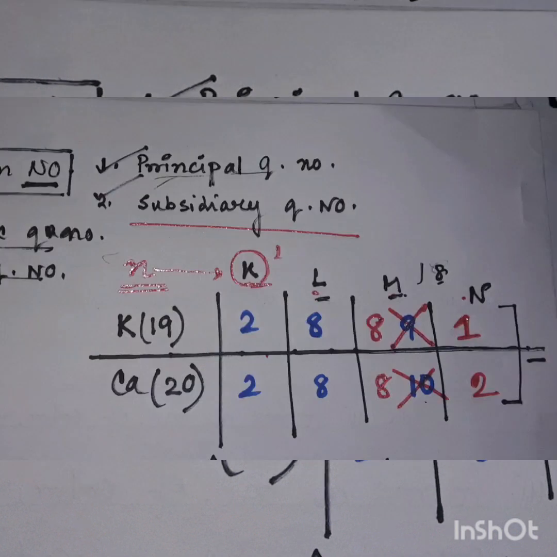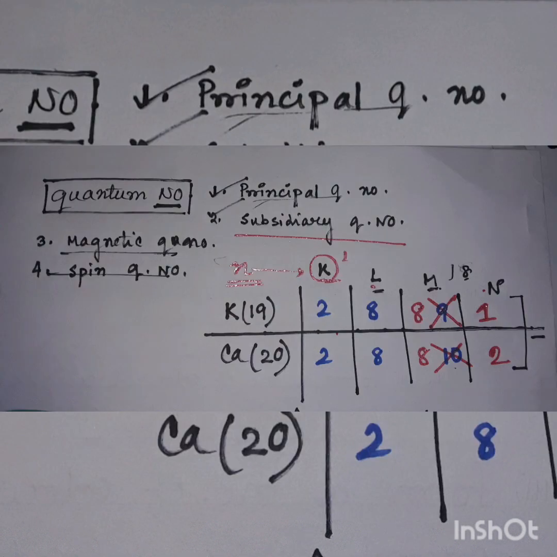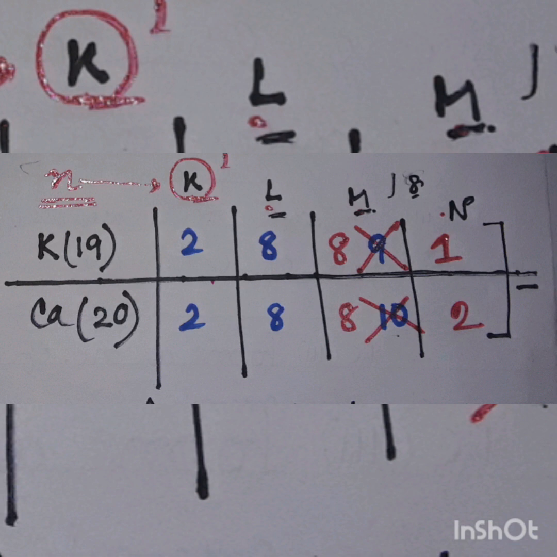Today we are going to learn the electronic configurations of heavy elements with the transition elements. You may remember in our last class we already learned the electronic configuration of S and P block elements by using the 2n square rule. Today we will know all of this elaborately.